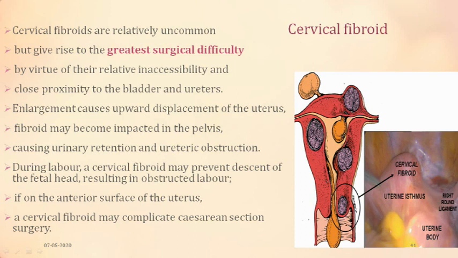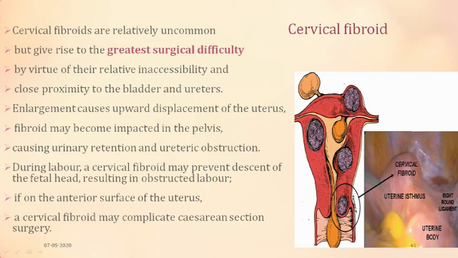And as such, because the ureter is lying here and the bladder is lying in front, it can cause urinary retention and ureteric obstruction. If a patient with a cervical fibroid is pregnant and goes into labor, the cervical fibroid may prevent the descent of the head and result in obstructed labor.